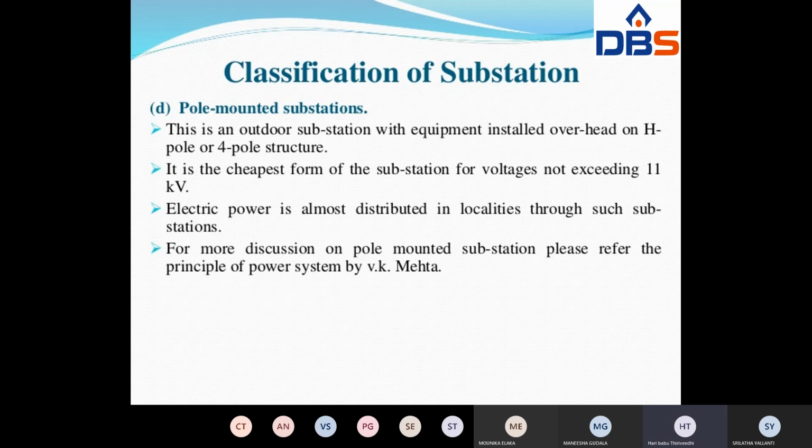Right. So according mainly to two classifications: according to service requirement, and according to constructional feature. According to service requirement, substations are broadly classified into transformer substation, switching substation, power factor correction substation, frequency changing substation, converting substation, and industrial substation. According to construction feature: indoor, outdoor, underground, and pole mounted substations, right?